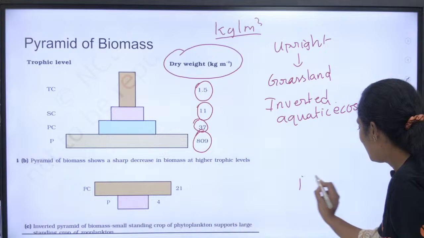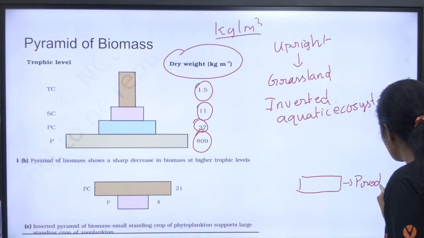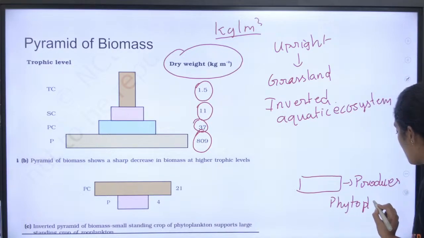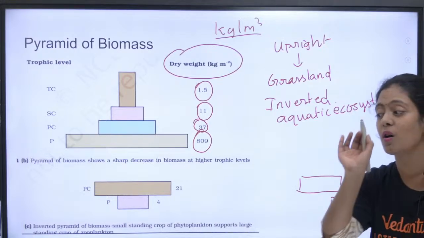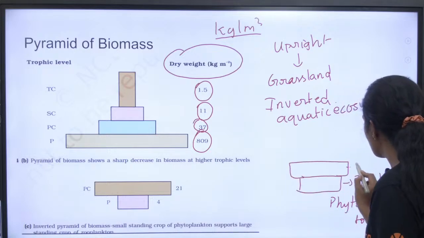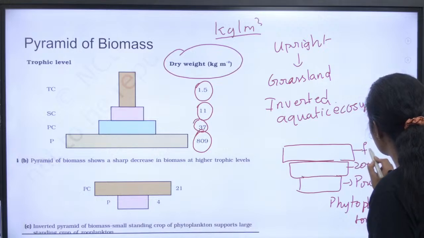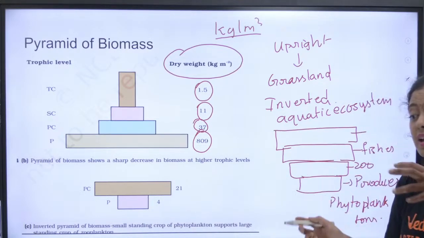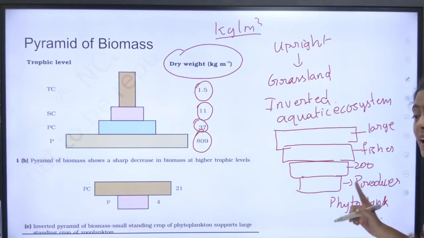Okay, look here, the first trophic level will be your producers. And who are the producers here, students? It is your phytoplanktons. Okay ma'am, what are phytoplanktons, ma'am? They are small microscopic autotrophic organisms. Okay, what will be next, students? Next there will be zooplanktons, right? What will be next? Fishes, small fishes. What will be next? Very large fishes. If you take whales, their weight will be very high, right? So you will have very large fishes. Now you guys understood?